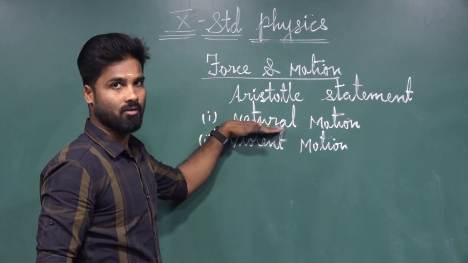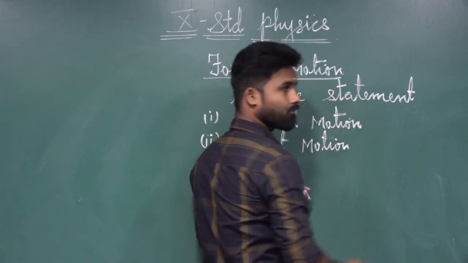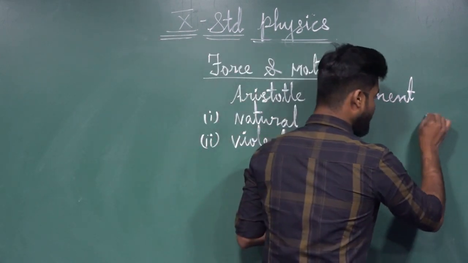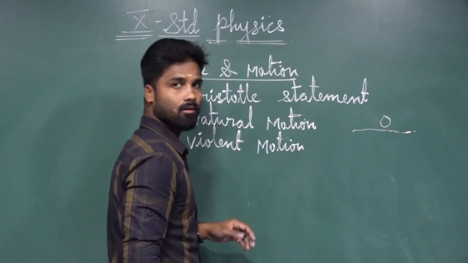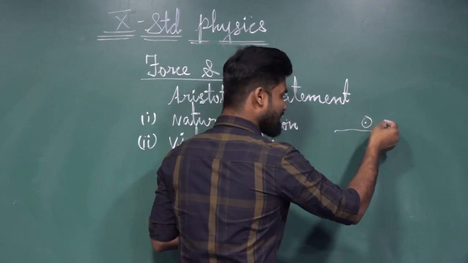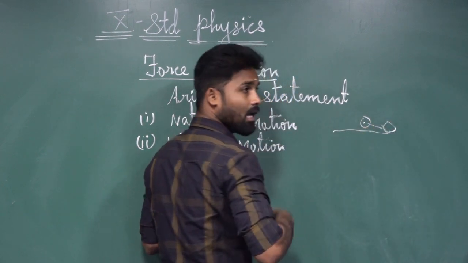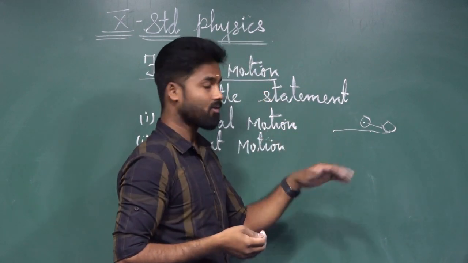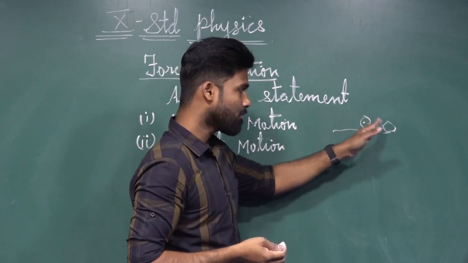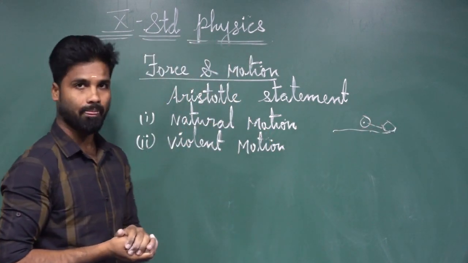Natural motion, one more time I will tell you. Dear students, you should understand. Let us consider one football rolling on a ground. It automatically, naturally comes to the rest state without applying any force. If we are not applying any force, the moving object automatically comes to the rest state. That motion is said to be natural motion.